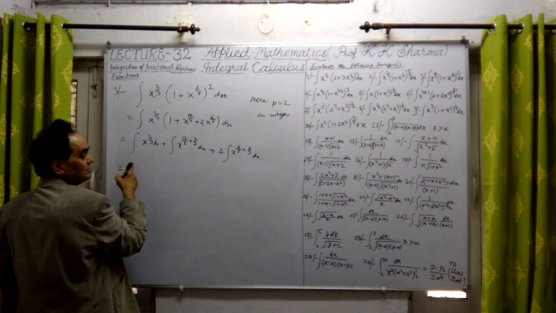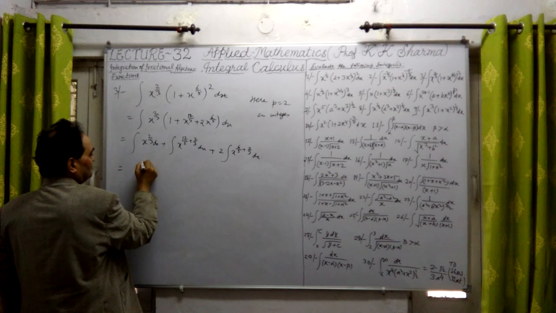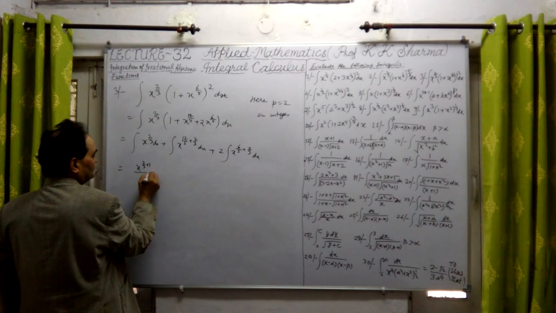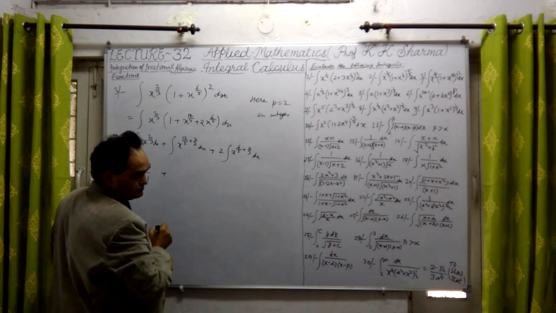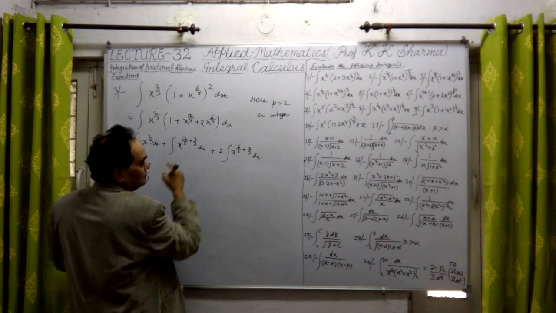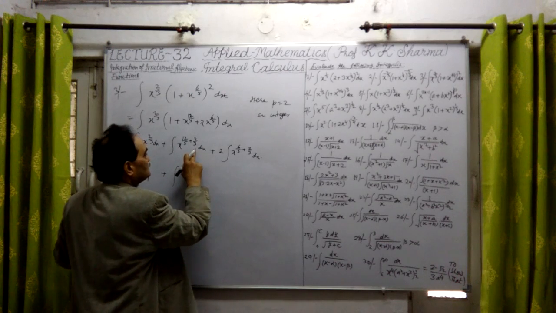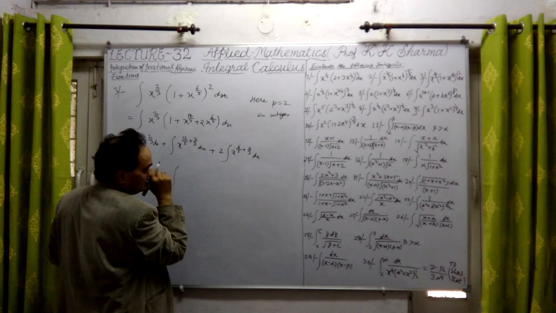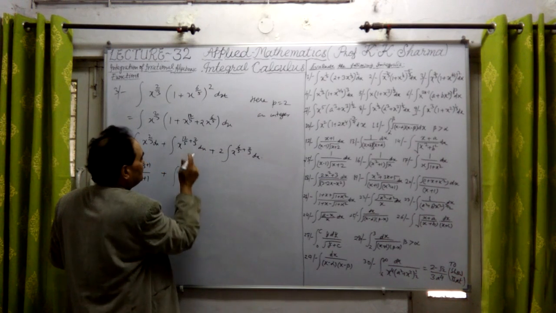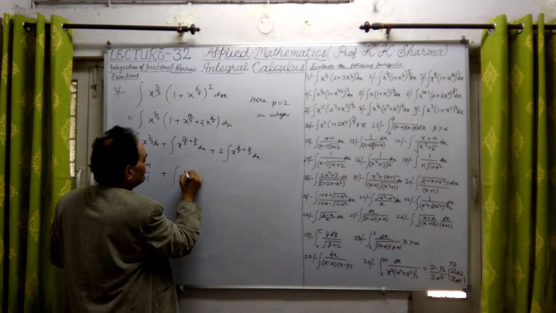Okay, now this can be directly integrated. This will be x to the power 2 upon 3 plus 1 upon 2 upon 3 plus 1 plus, let me first write it with proper power. This is now 36 and 5 into 2, 10. 36 plus 10 is 46, so x to the power 46 upon 15.